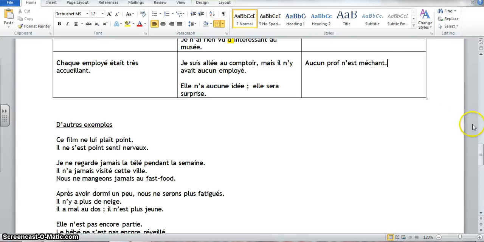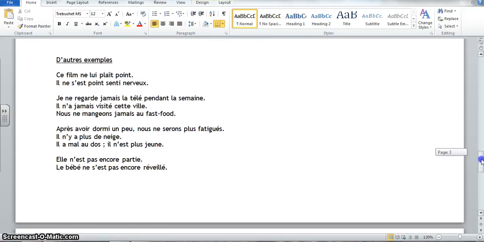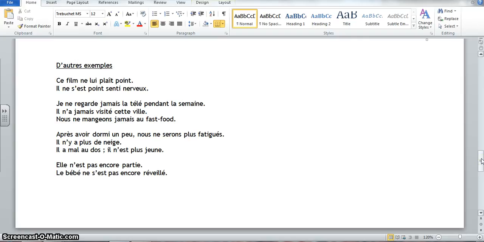Okay, so I'm going to go through and I'm just going to read these examples to you, pointing out a couple of things. As you read, I want you to highlight the negative, both the ne and the expression that follows, and just look at that placement. Ce film ne lui plaît point. So notice here we're saying that the film doesn't please him. He doesn't like it at all. Ne point. So it's just being a little bit more emphatic than ne pas. So il ne s'est point senti nerveux. So he wasn't nervous at all. Pas du tout, right? Il ne s'est point senti nerveux.